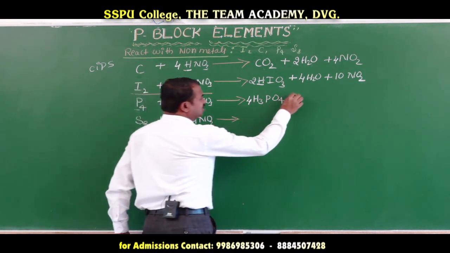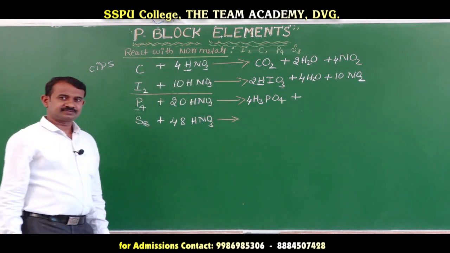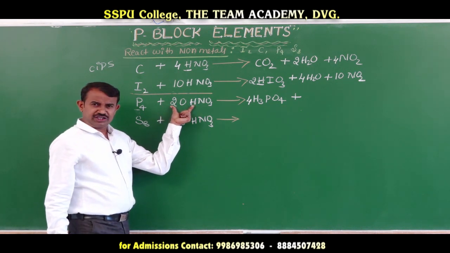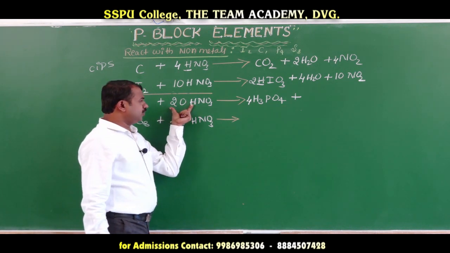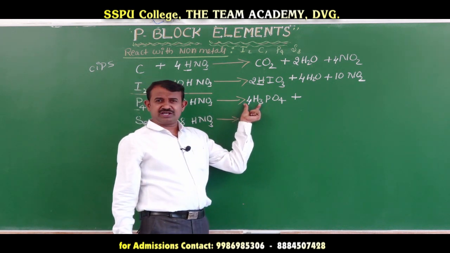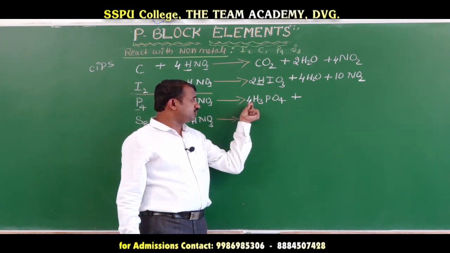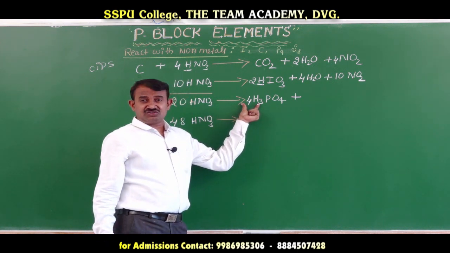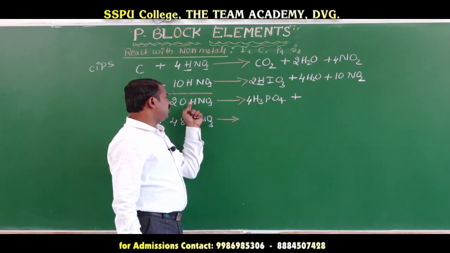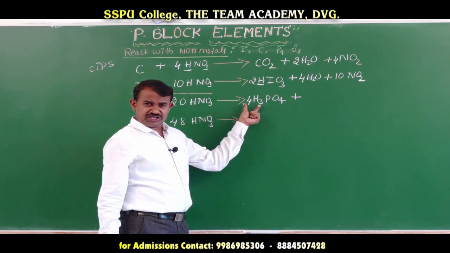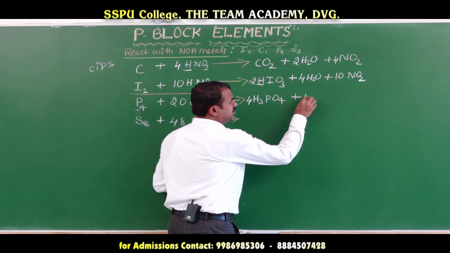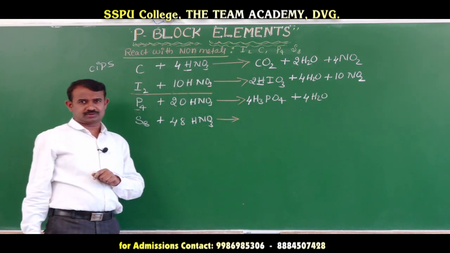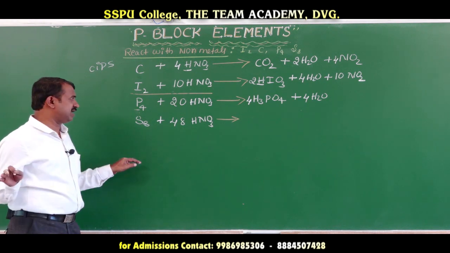And you release water molecules. How many hydrogen? 20 hydrogen. Out of 20 hydrogen, how many hydrogen are consumed? 12 hydrogen, 4 times 3, 12 hydrogen. And how many hydrogen remain? 8 hydrogen. 8 hydrogen means how many molecules of water here? 4 molecules of water. Okay, hydrogen is also balanced.